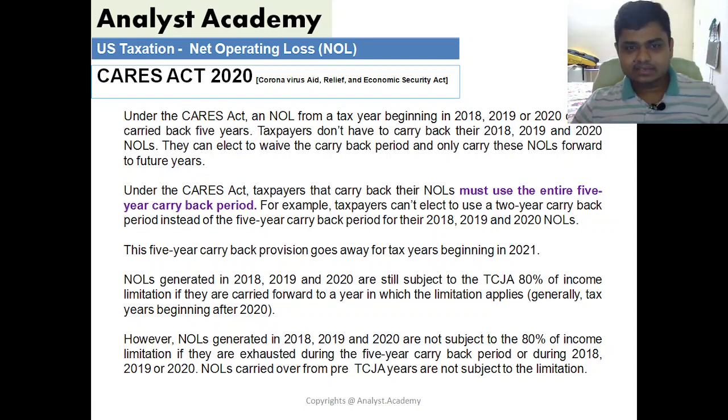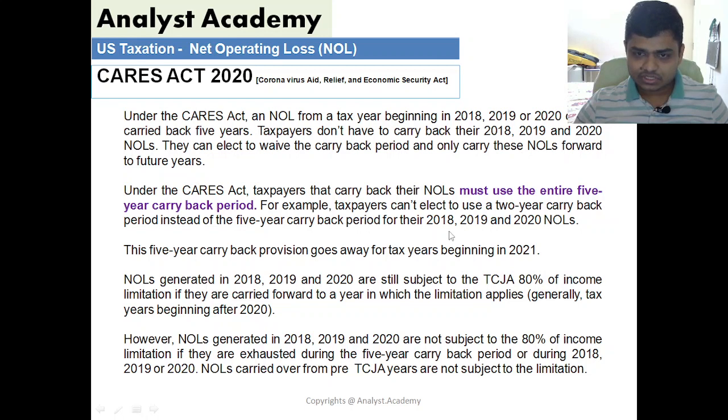Under the CARES Act, a taxpayer that carries back their NOL must use the entire 5-year carryback period. So they need to use the entire 5 years of carryback period. This is very important. For example, a taxpayer cannot elect to use a 2 years carryback period instead of a 5 years carryback period for their 2018, 2019 and 2020 NOLs. So they cannot just choose 2 or 3 years randomly. It has to be 5 years.